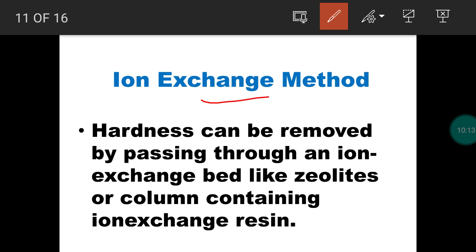So what substances will be added for removing the permanent hardness? Especially for removing calcium chloride, magnesium chloride, calcium sulfate and magnesium sulfate, we follow this ion exchange method. Two common substances are used for this method. One is zeolite, and the other is ion exchange organic resin.